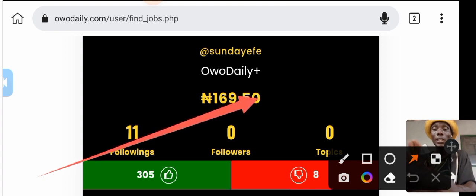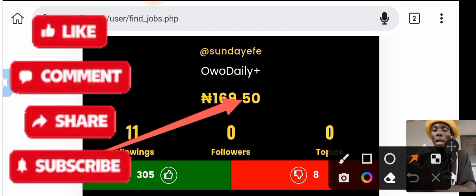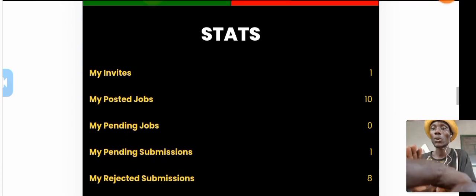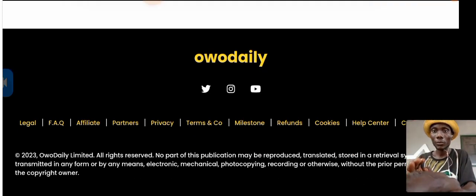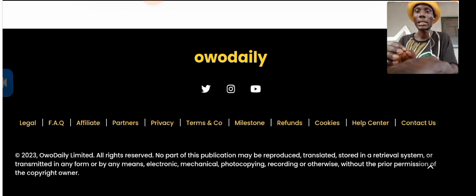So the more you pay, the more your balance is going to increase, higher and higher. So that is how it is. Then I'm going to show you the address of this website. So I'm going to scroll it down. Their location. If you don't believe that it's real, then you can see their address here. I'm going to show you their address where you can locate them.